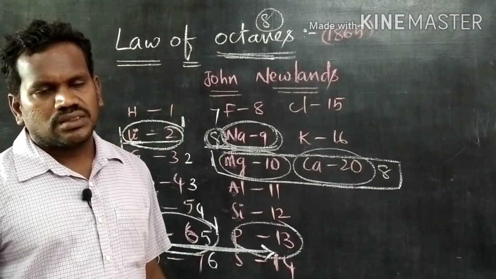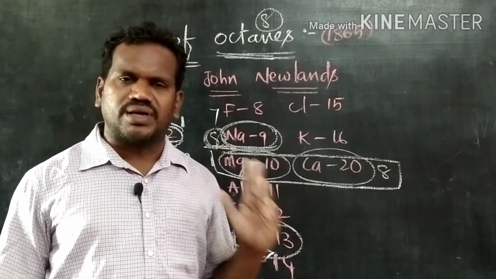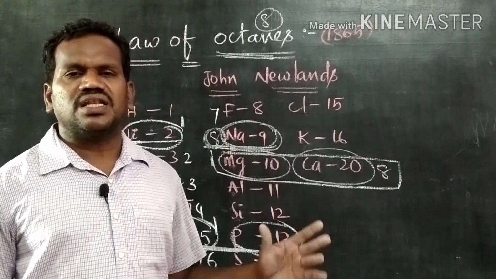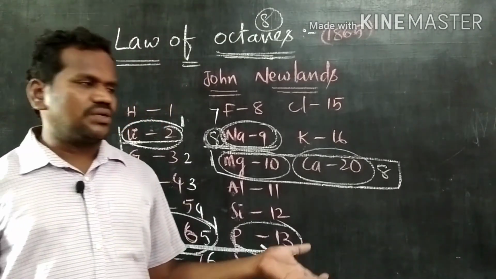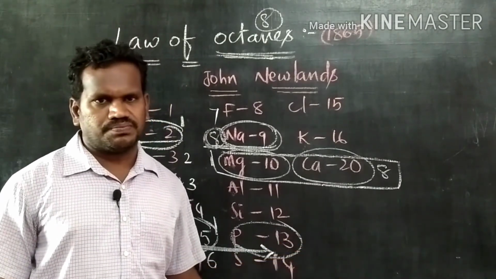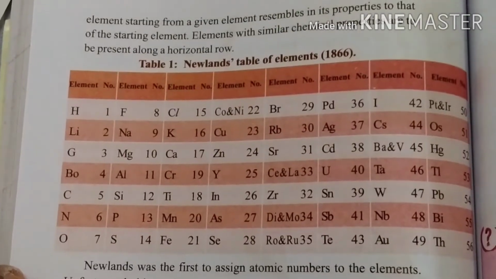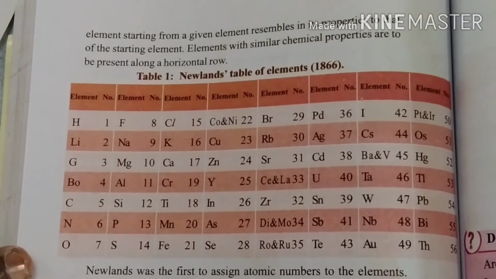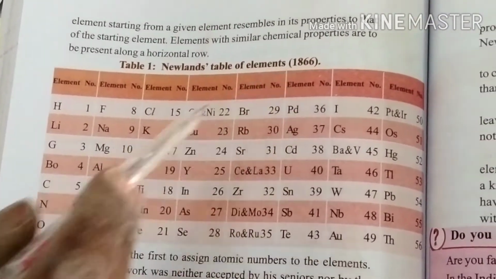But this classification is a little bit better when compared to Dobereiner's. Some limitations are raised here. We can observe some of those limitations from the table. See, the drawbacks of Newlands' table of elements, given in 1866.